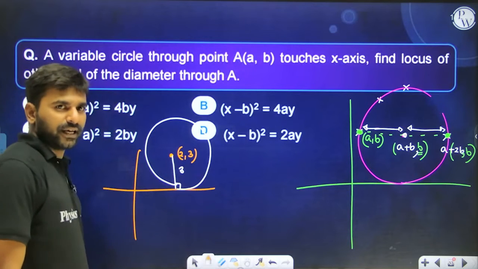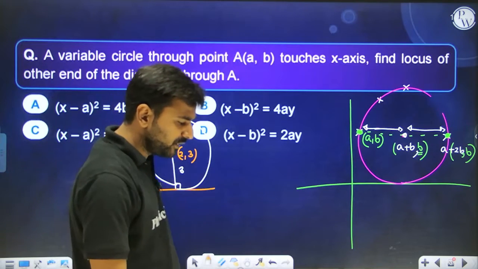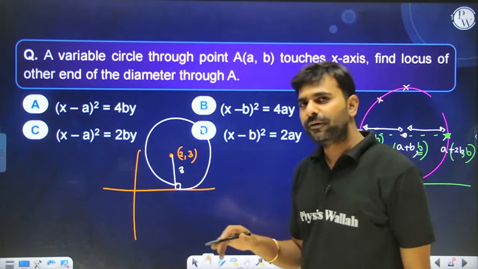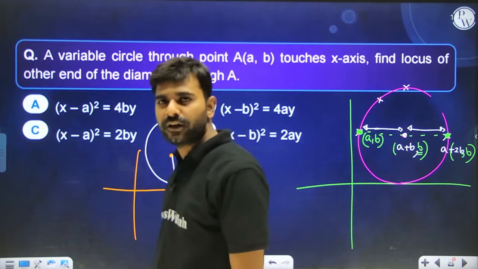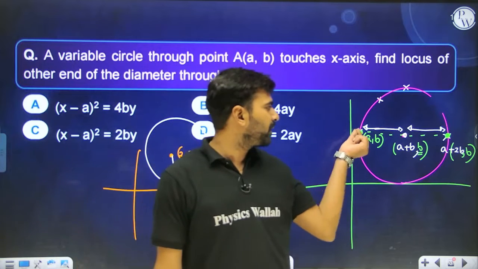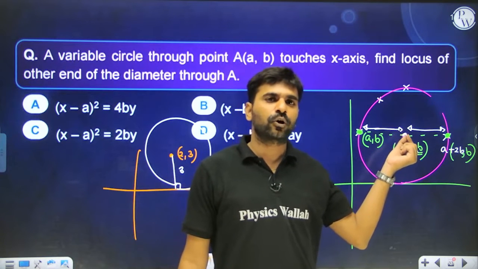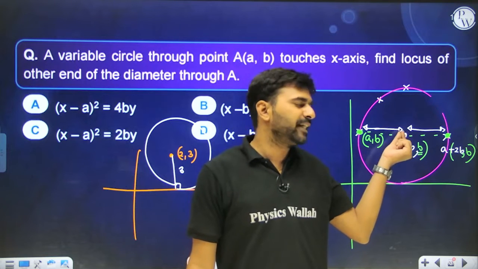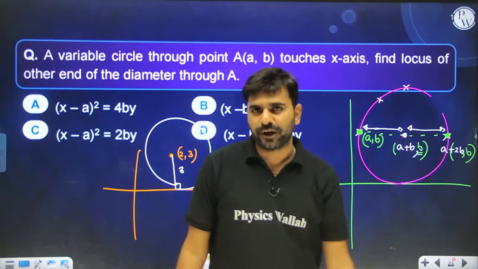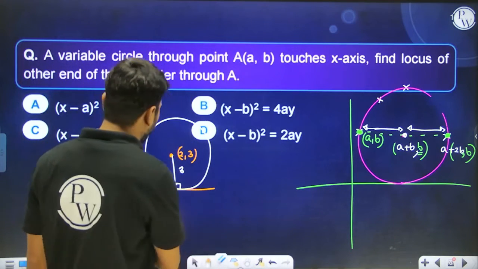So if a circle is touching the x axis, then the y coordinate of the center will be equal to the radius only. This is what we have seen. So if the center has y coordinate b, then the radius of the circle has to be b only. If the radius is b, then from here if we move b units towards the right, we get the center. So the coordinates will be (a + b, b), and from the center if we move b units ahead, we get the other endpoint of the diameter. Yes or no, everyone? Can you guys feel this? Okay, if you can feel this much, then your question is done.